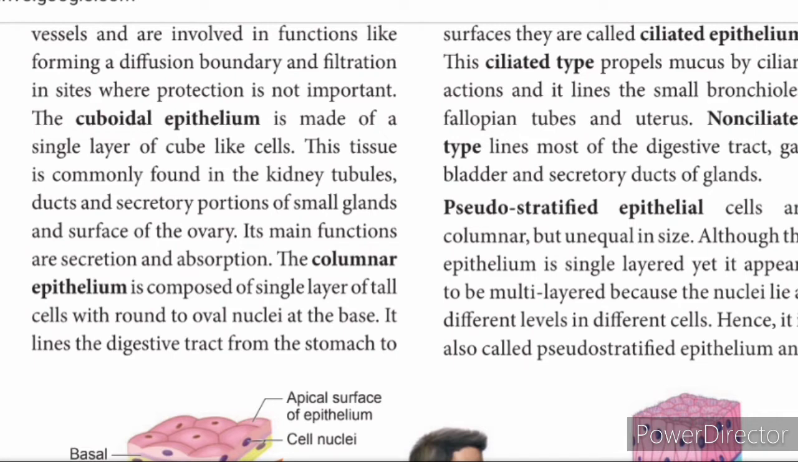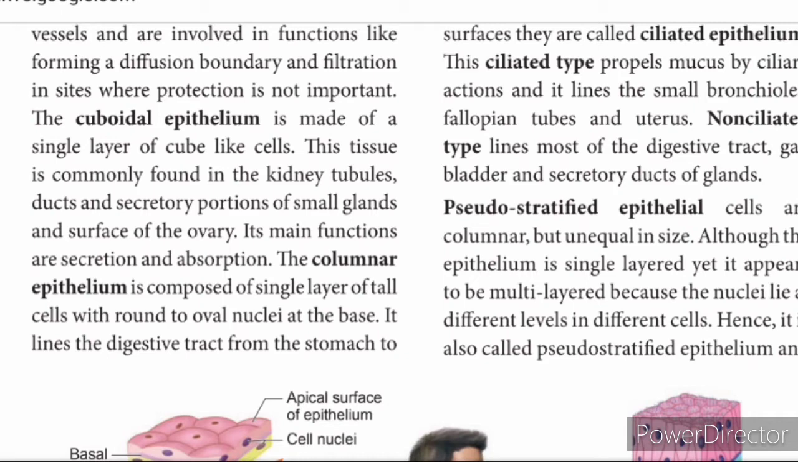So the cells without round are the cells with round or oval nuclei. Nuclei is the plural term for nucleus. I repeat, nuclei is the plural term for nucleus.